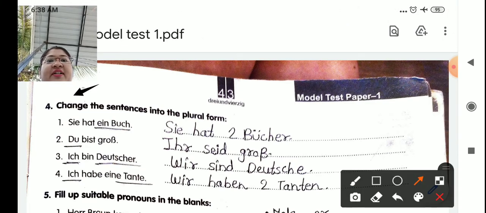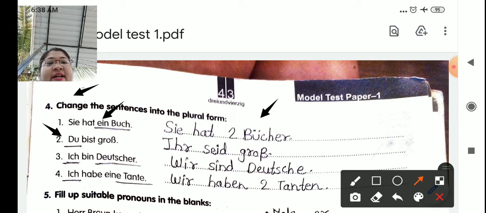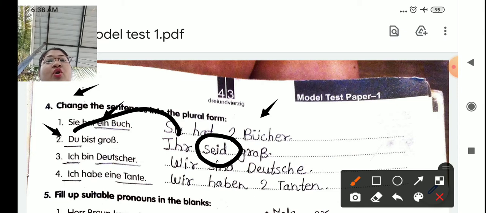Frage 4. Change the sentence into the plural forms. Okay, so you have to change it to plural form. Now, see the first one. Sie hat ein Buch. She has one book. So we have changed to Sie hat zwei Bücher, means two books. Du bist groß. You are big. So the plural of du is ihr. And according to that, we have to change the sein verb conjugation. So ihr seid groß. You all are big.